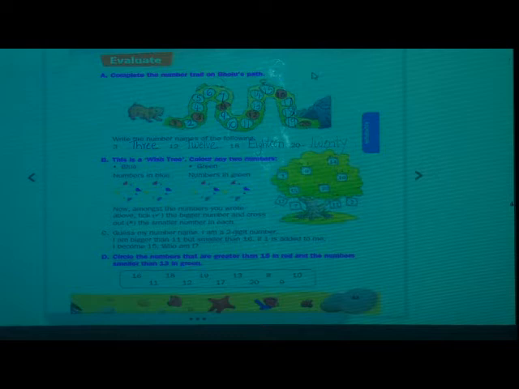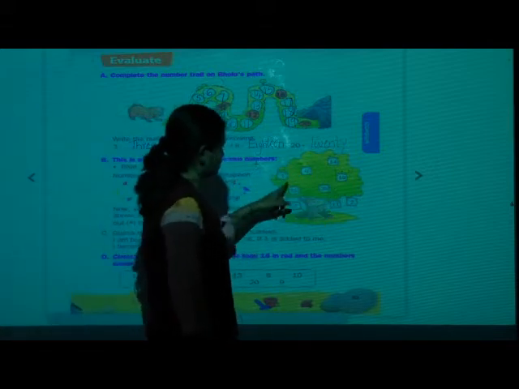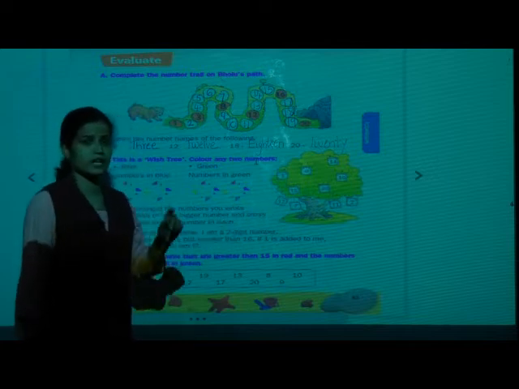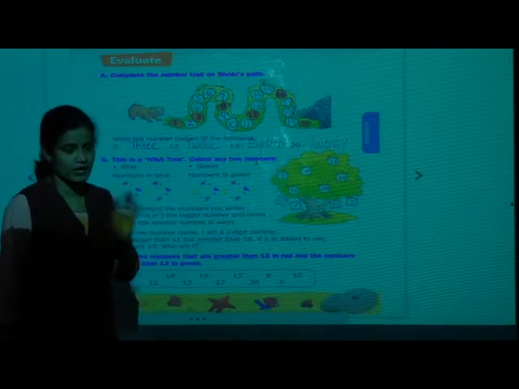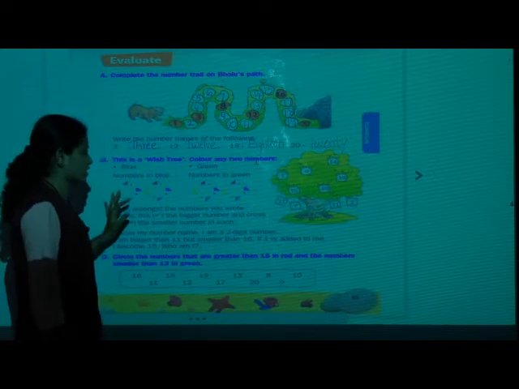Done? Okay. Question number B. This is a wish tree. Can you see a tree? It has many numbers. Okay? And this is a wish tree. Color any 2 numbers. What have they asked? Color any 2 numbers. Can you see your numbers, students? Okay. Then what you have to do? You have to color any 2 numbers.